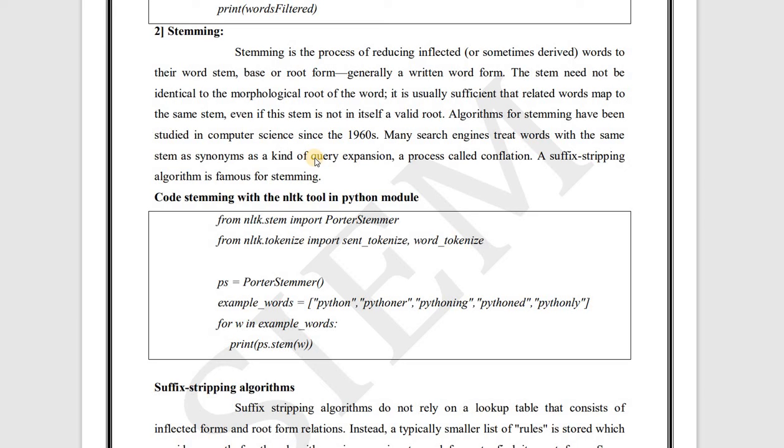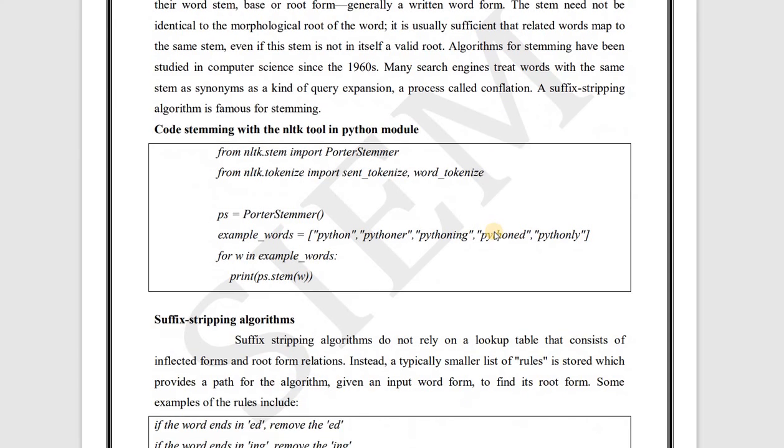Then the stem need not be identical to the morphological root of the word. It is usually sufficient that related words map to the same stem even if this stem is not in itself a valid root. Algorithms for stemming have been studied in computer science since the 1960s. Many search engines treat words with the same stem as synonyms as a kind of query expansion, a process called conflation. A suffix stripping algorithm is famous for stemming.